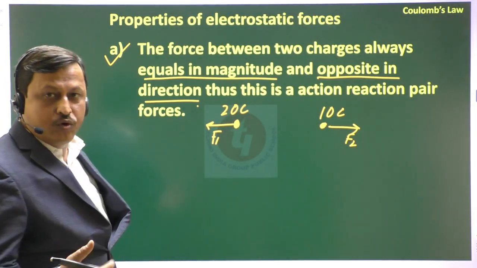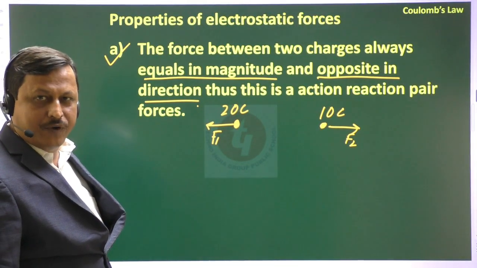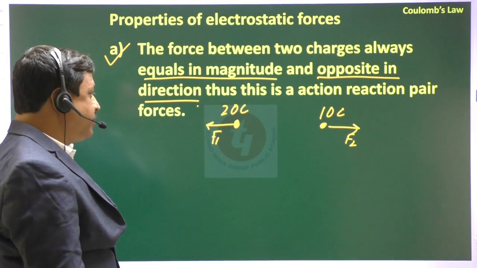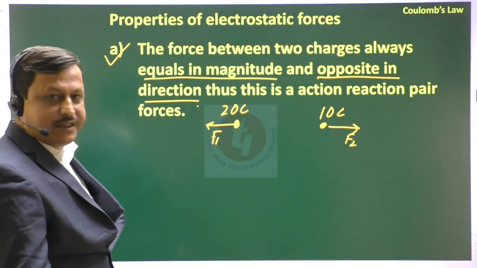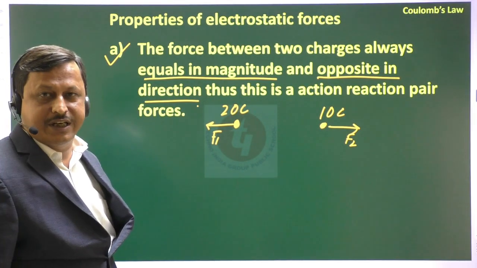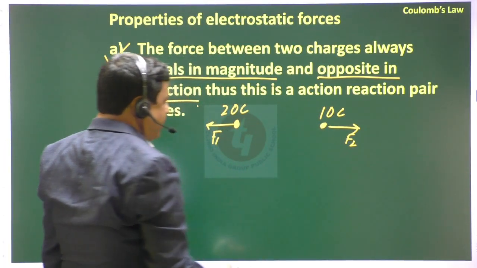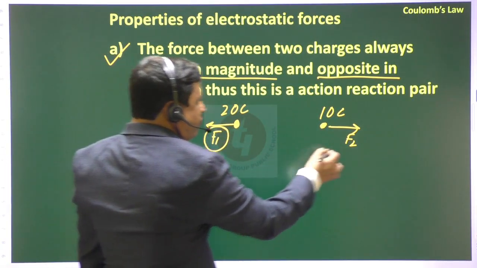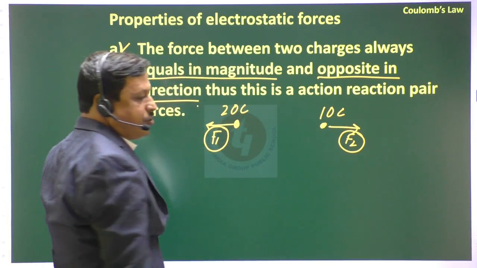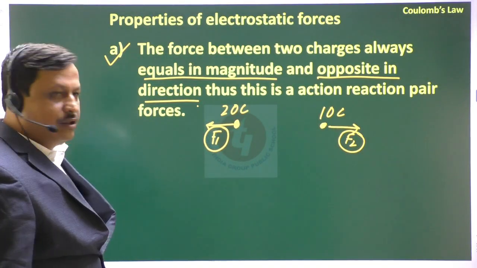Then which force is greater, F1 or F2? 20 coulomb charge is more, 10 coulomb charge is less. Then which force is greater? These charges may be different, but F1 and F2 are always equal in magnitude and opposite in direction, right?